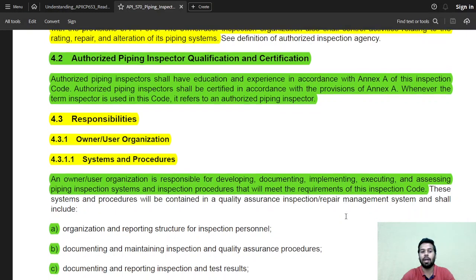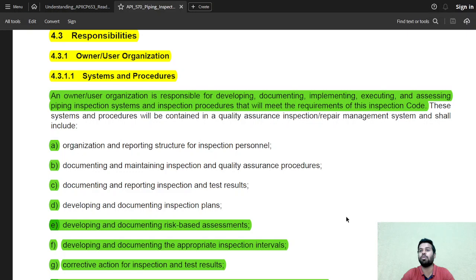Okay. So what are going to be the responsibilities of the owner-user organization? First, responsibility for systems and procedures. The owner-user organization is responsible for developing, documenting, implementing, executing, and assessing the piping inspection system and inspection procedures that will meet the requirements of this code. So it is the responsibility of the owner or user organization to do all of these things. They might outsource this to someone else, but the ultimate responsibility is going to be held by the owner or user of the piping system or the organization.